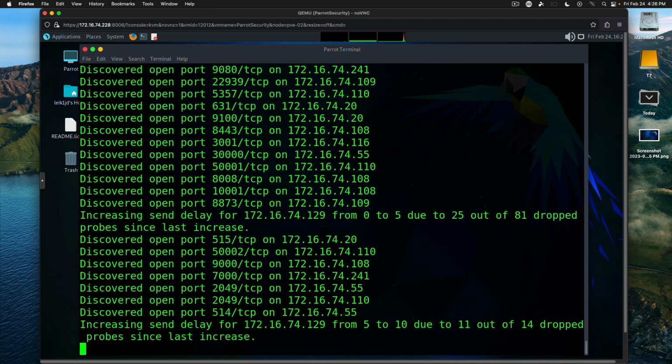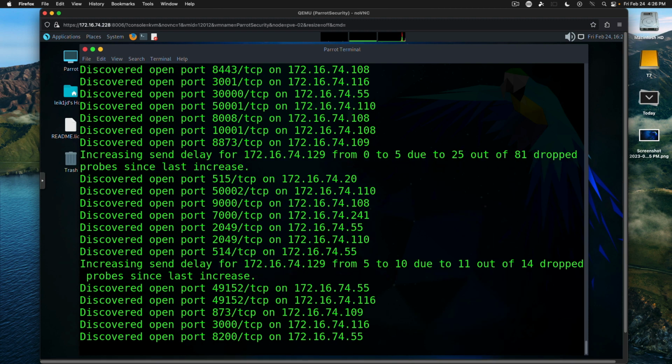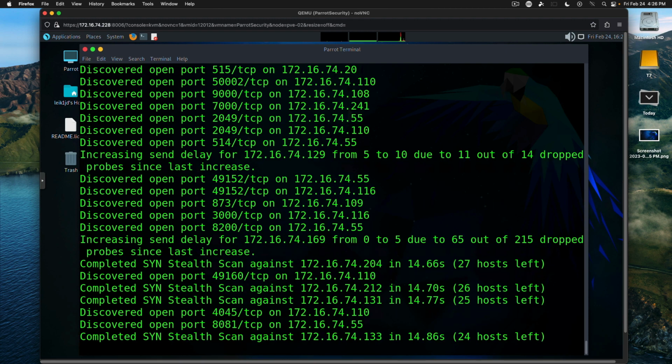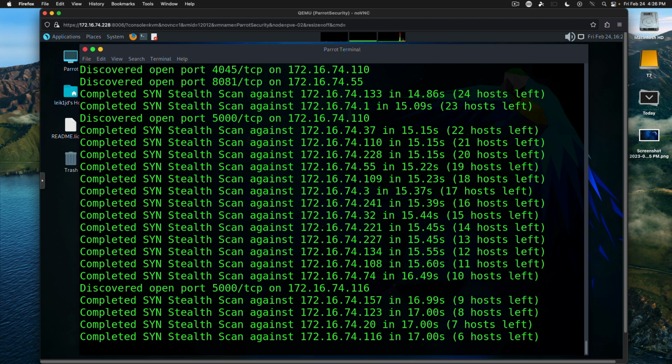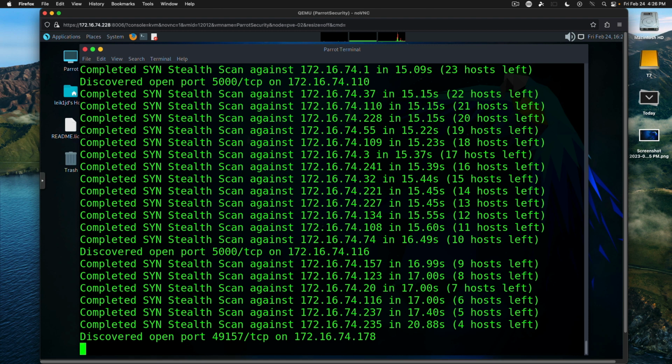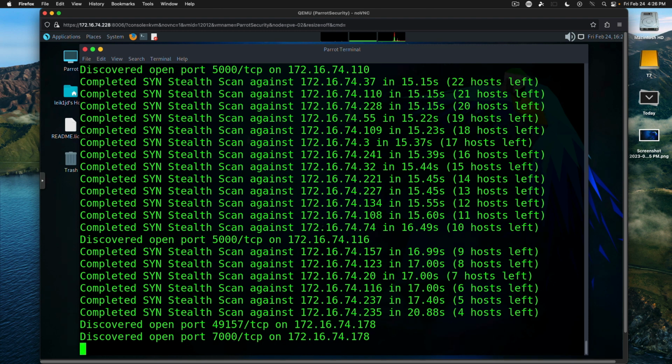So just for reference, the -O we used in this one is OS detection, and the lowercase -v increases the verbosity level, and you actually have the option of using a -vv to increase verbosity one additional level. And this will come back here in just a moment or two, and we'll see our full results.